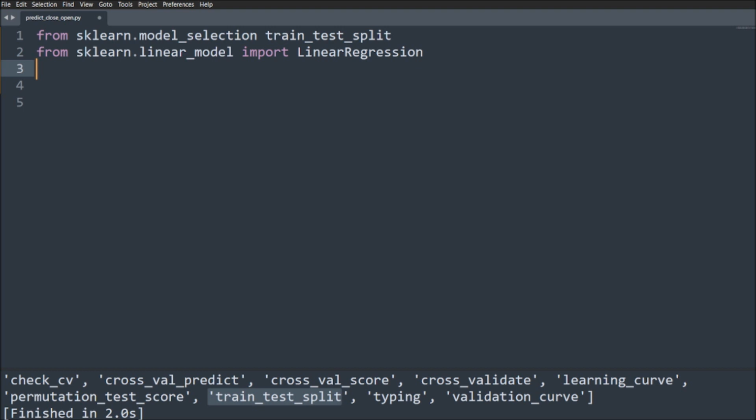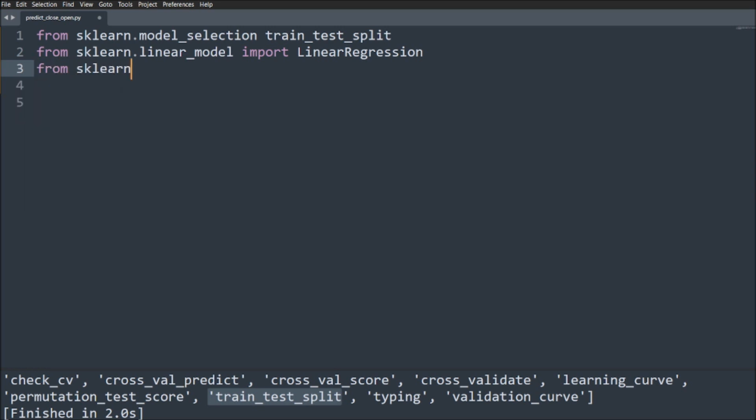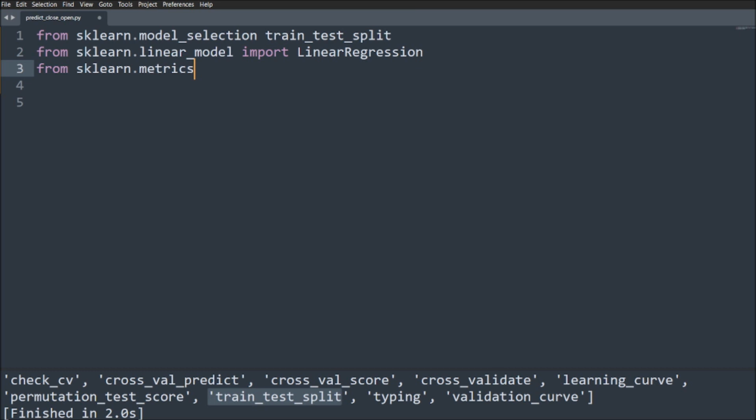After that, I require metrics to evaluate. These are the examples which I am taking out. Right now, from metrics I need to import mean_squared_error. If I want to understand what mean squared error is,